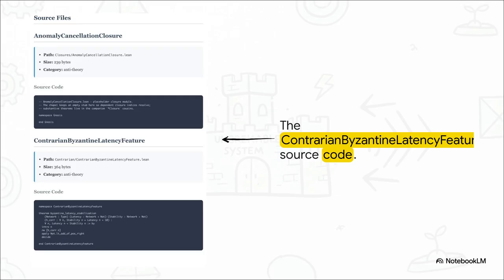Digging into the foundational logic of the contrarian Byzantine latency feature, we find the exact definition for mathematical stabilization. In distributed systems, Byzantine actors, essentially malicious nodes or adversaries, often try to exploit the time it takes for messages to travel, which is known as latency. It's a classic attack vector. If an attacker can manipulate lag, they can manipulate truth. But this theorem defines an unbreakable mathematical relationship between a network, its latency, and its overall stability that cuts that attack vector off completely. There's literally no way around it.